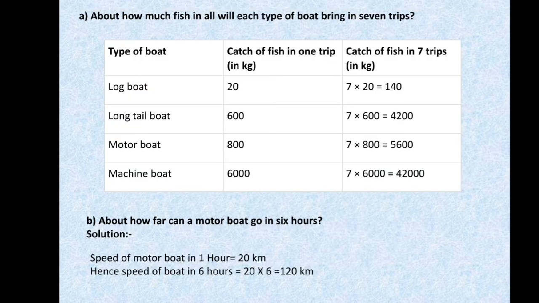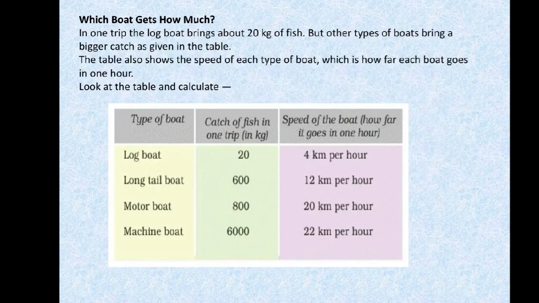Now about how much fish in all will each type of boat bring in 7 trips. Now they are telling in one trip they have given us the weight which is brought by the boats. Now they are asking if the boat goes for 7 trips, if it goes 7 times, log boat, how many kgs of fish is it getting? 20 kgs. Now what's the question they are asking? If I go 7 times, how much fish is caught? So how will we get it? If we multiply it by 7. So 7 into 20, 140.